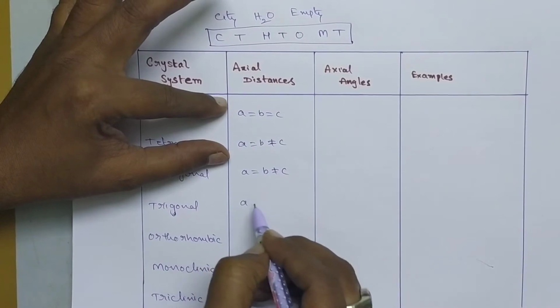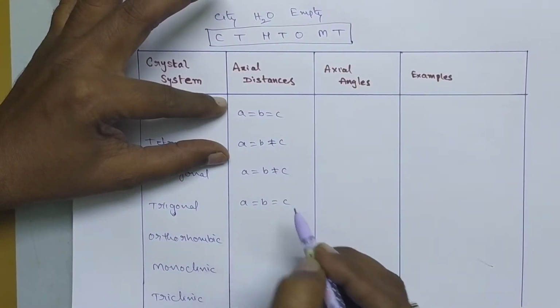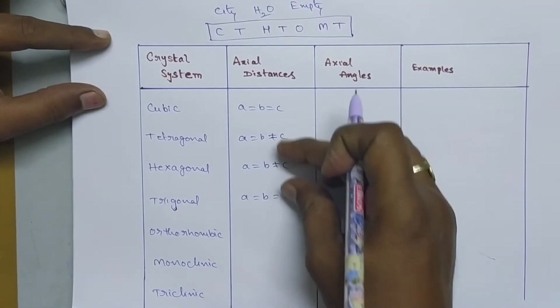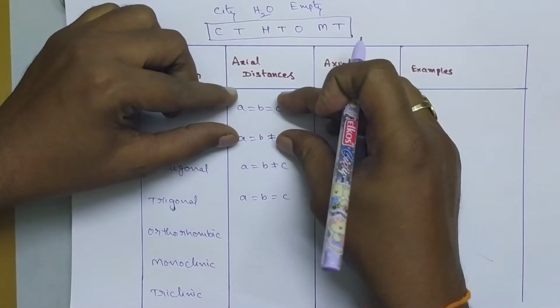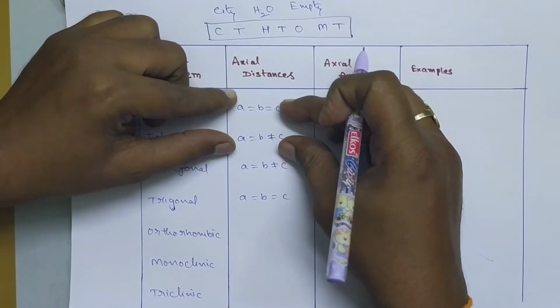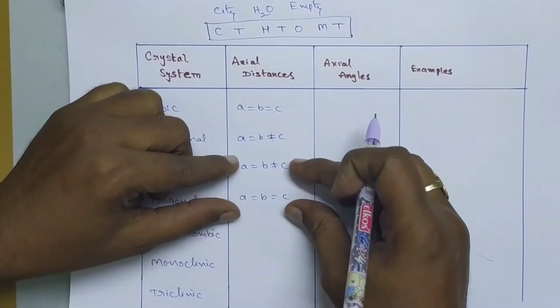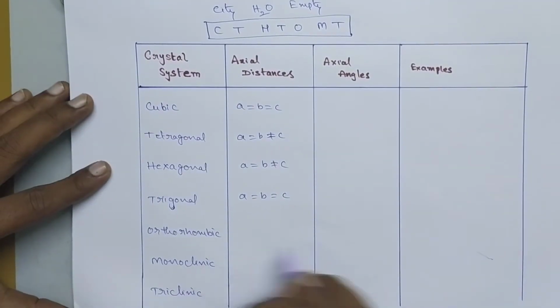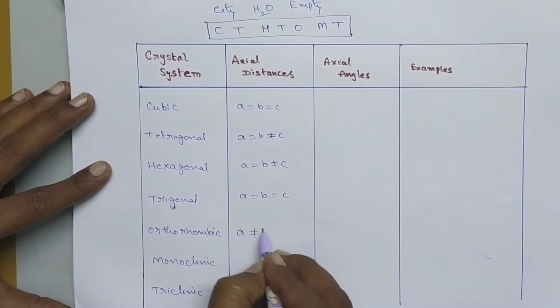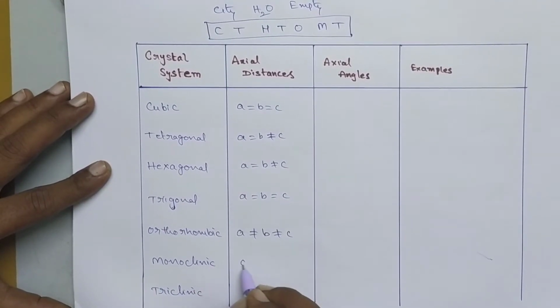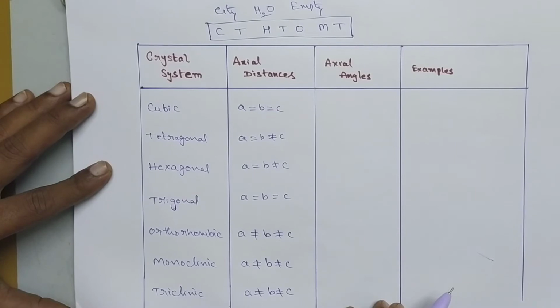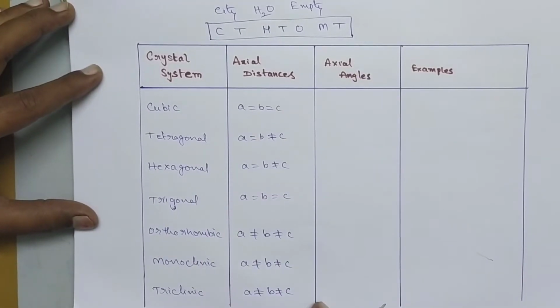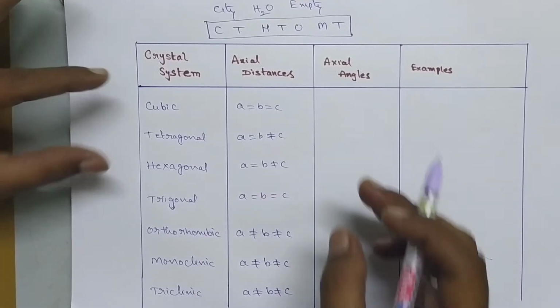And this one A is equal to B is equal to C. So you have to reverse these two, that means the mirror image of this one. Here two parameters are there. So the mirror image of this produces this structure. And next one, A is not equal to B is not equal to C. So here also A not equal to B not equal to C. So likewise you have to remember. Okay, clear? So here a technique is there.